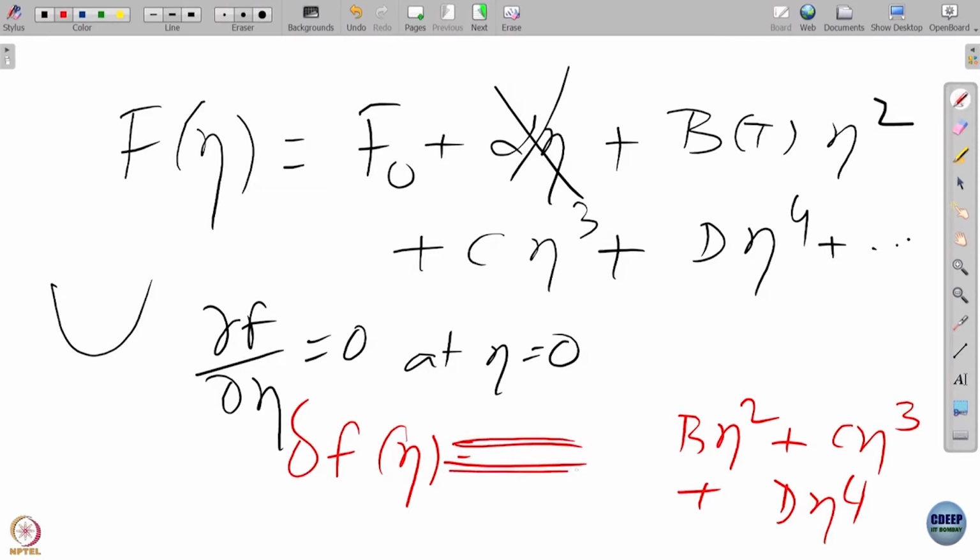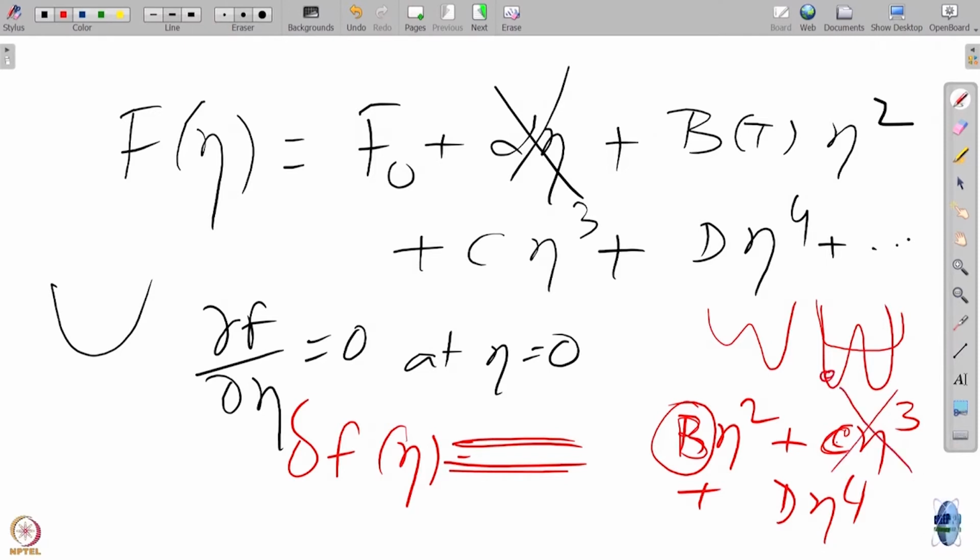So then I have b eta square and c eta cube, and b is the important temperature dependent term. For first order phase transition I need the asymmetry, metastability and hysteresis, so I need the c term. But for critical phenomena, where I have a flat minimum that then becomes like that, I do not need this term. Because of parity, because free energy must be the same here and there, equally displaced from the origin, one minus and the other plus, no odd term can be there. So then the free energy is just eta square and eta 4. This is sometimes called phi-4 theory, very common in field theory. So this was the Landau theory, beautiful.